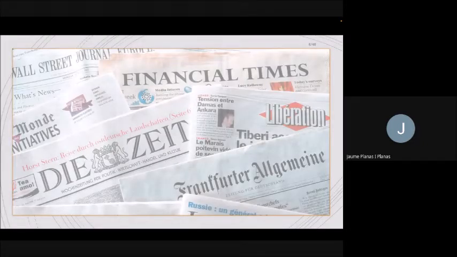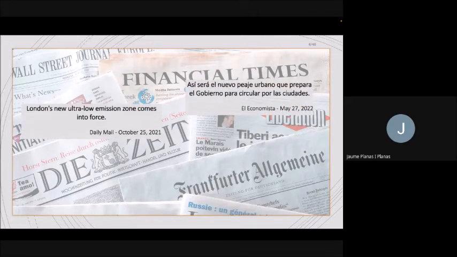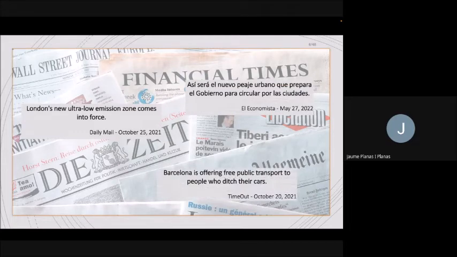Since the problems of traffic are so relevant, great efforts have been made all over the world to try to find creative solutions to tackle these problems. Solutions as diverse as the creation of low emission zones, the introduction of congestion charges, or even giving away free public transport cards in order to incentivize its use. But so far, none of these solutions have managed to achieve complete success, and there's no city that has actually managed to solve all problems related to mobility.